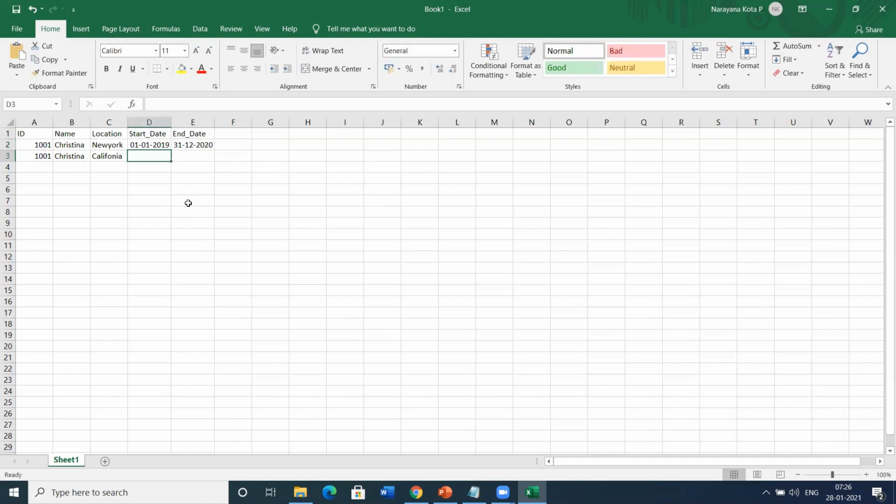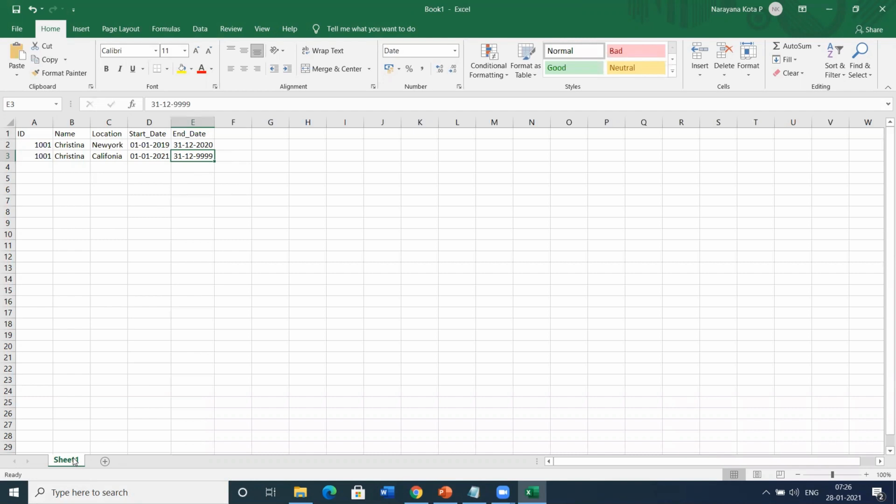The current location, in the sense, from 2021 to date. So if you want to know the latest location of the customer, the end date should not be closed. It should be continued, December 31st. So this is SCD type 2.